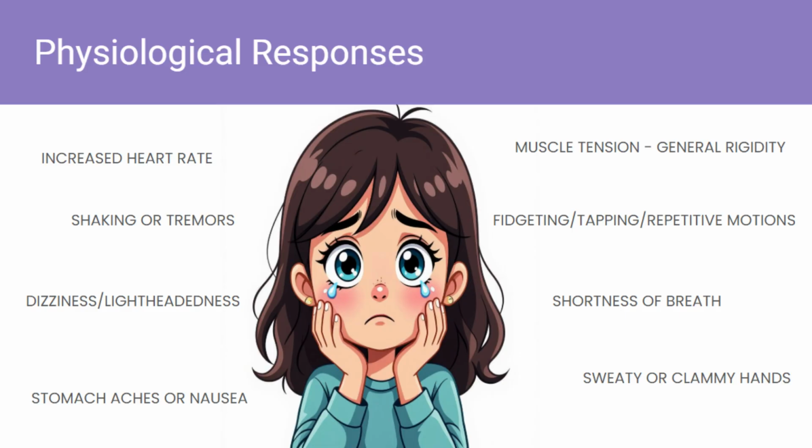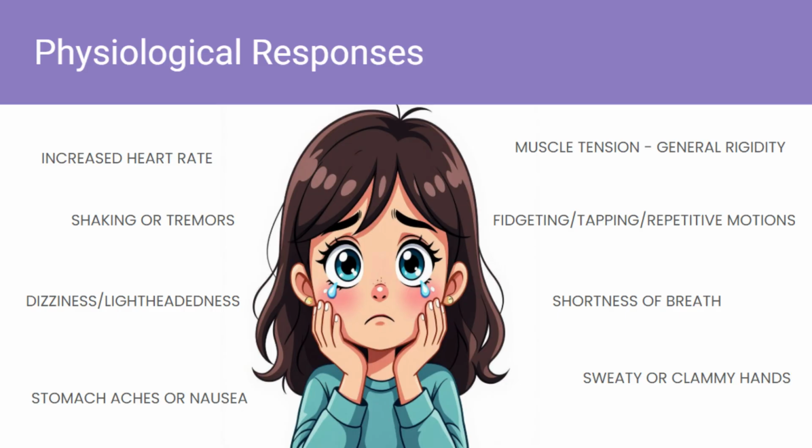Physiological responses. Now let's take a look at how the child's body is responding. When a child with PDA is acting out their survival responses, you see the external behavior, but they are also having internal body experiences. Their body is reacting automatically, before the child has a chance to think logically, as again, they are in the survival brain. Here are some common physiological signs that indicate a child is experiencing stress or anxiety related to the demands.